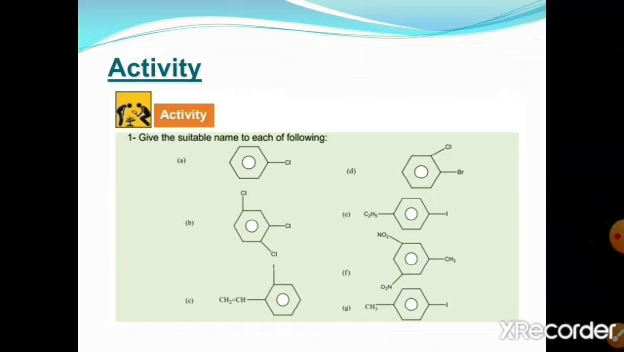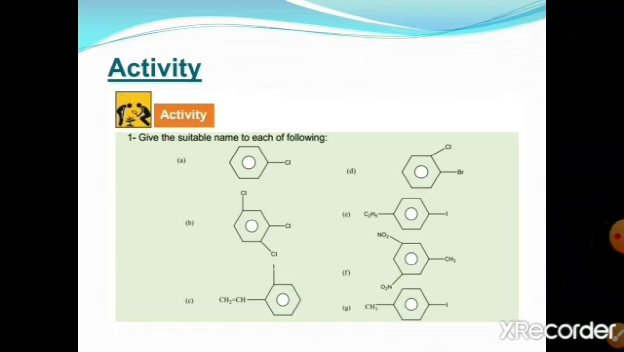In option C, we take the parent compound as styrene. If a carbon-carbon double bond is present on the benzene ring, the name is styrene. At the second position, an iodine group is present, so its name is 2-iodostyrene, or we say ortho-iodostyrene.